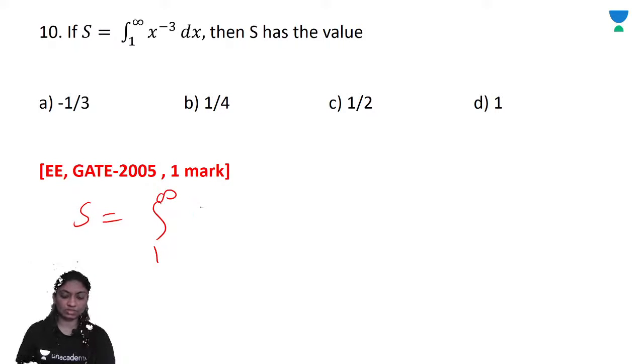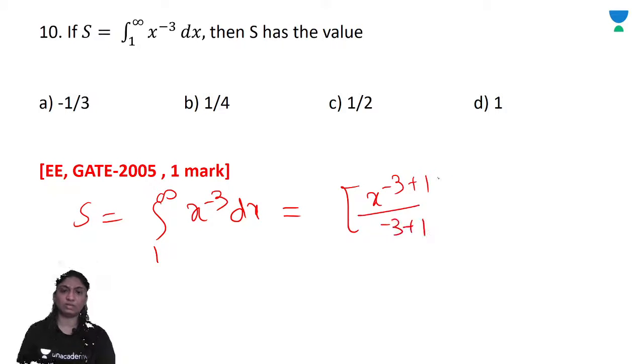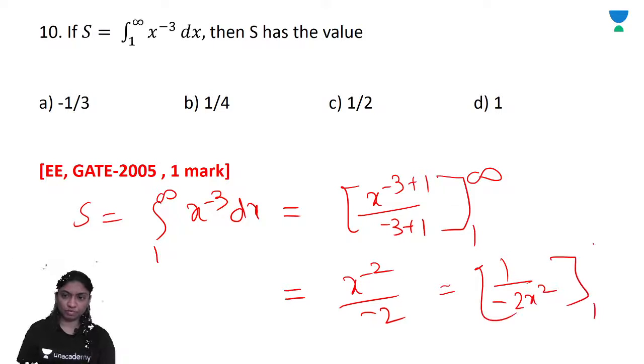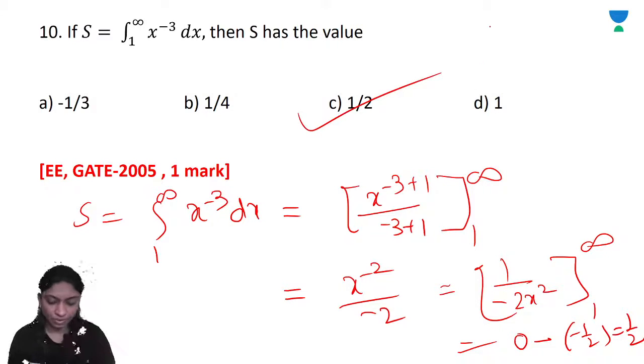Integral from 1 to infinity of x raised to minus 3 dx is x raised to minus 2 upon minus 2, from 1 to infinity. 1 upon infinity is 0, so it is minus 1 by 2 plus 1 by 2. Okay.